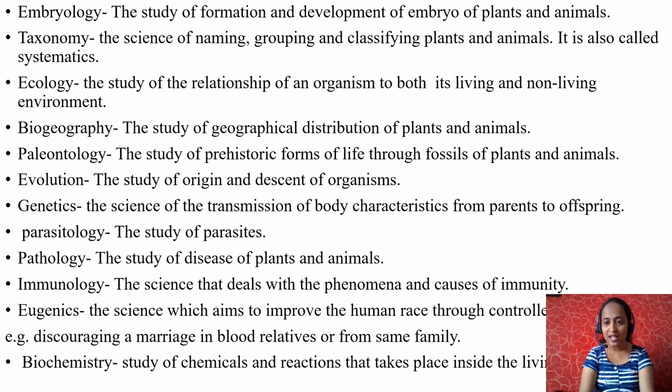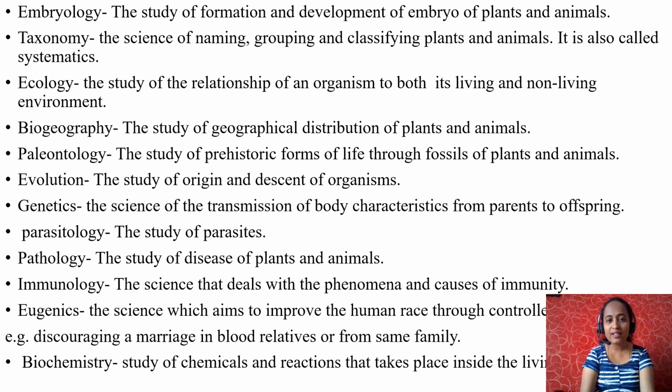Both genes are expressed in the future generation, and the babies may get color blindness. That is why we have to discourage marriages between close relatives.